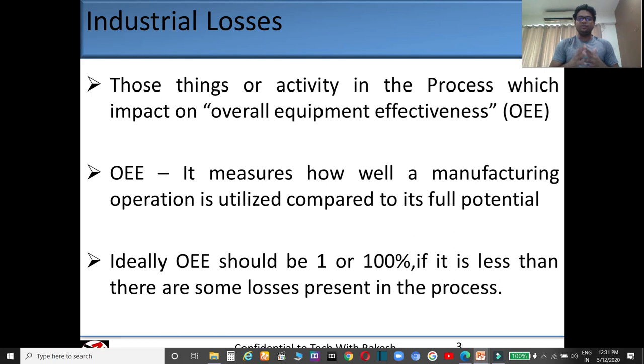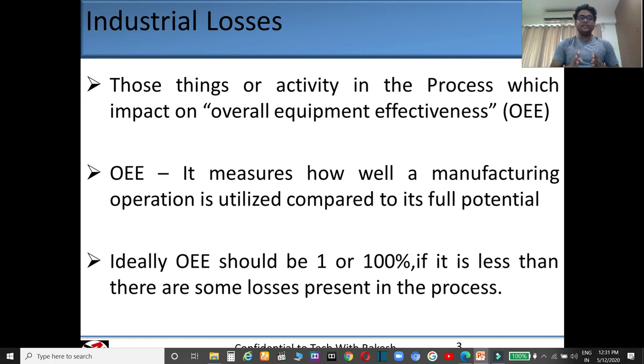Ideally, it should be 1 or 100%. If it is less than 1 or 100%, it gives an indication that there are some losses present in your process, and those losses are within your 16 types of losses.